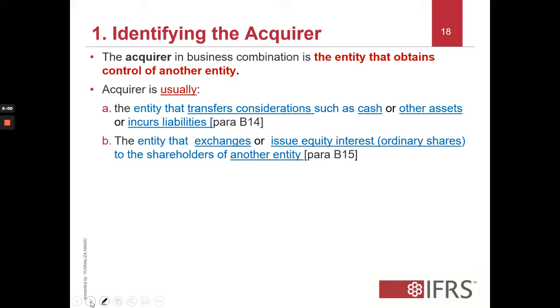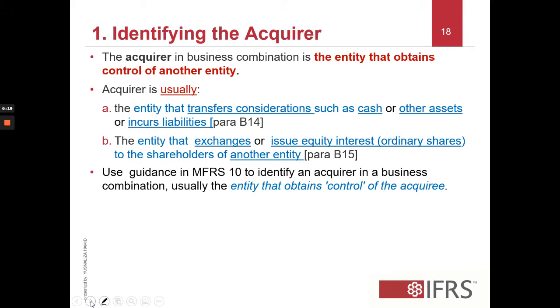The acquirer is normally clearly determined, which is the party that is holding the controlling interest or has more than half of the majority of the shares, which refers to ordinary shares or the voting shares.